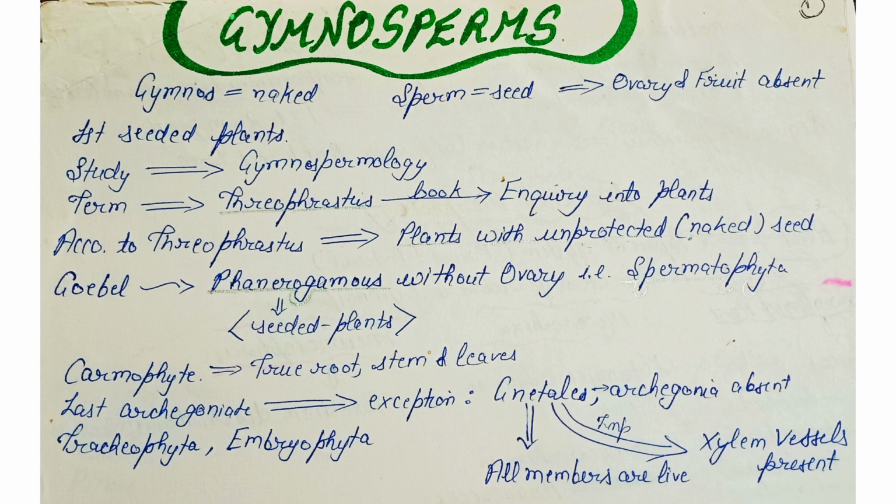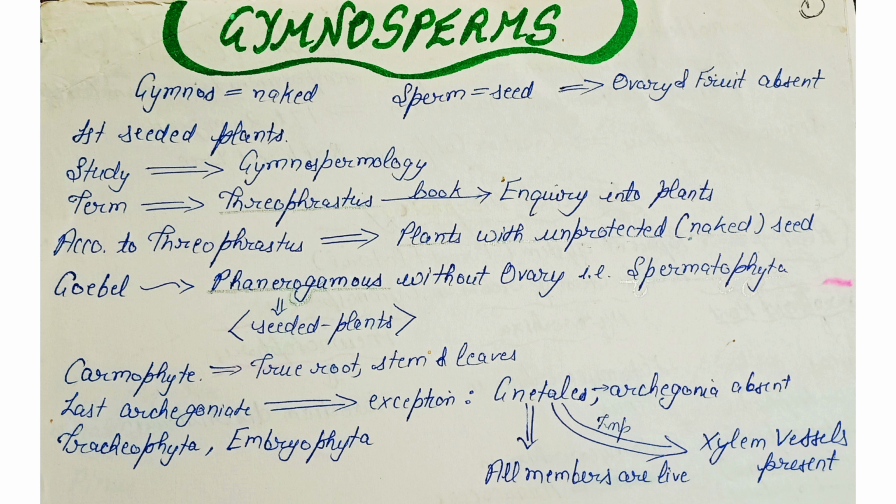The study of gymnosperm is gymnospermology, and the term gymnosperm is given by Theophrastus. He wrote about gymnosperms in his book Inquiry into Plants. According to him, the gymnosperms are the plants with naked seeds. Gower called these phanerogams without ovary, that is spermatophyta. Phanerogamous is a term used to refer to the seeded plants. So the gymnosperms are the phanerogams without ovary.